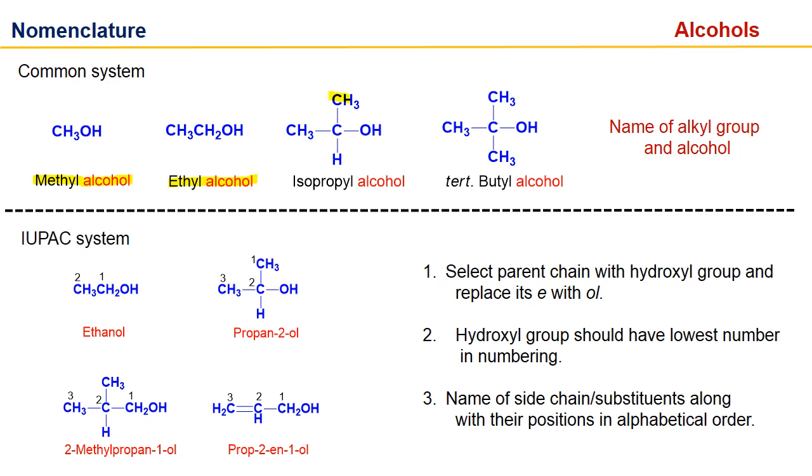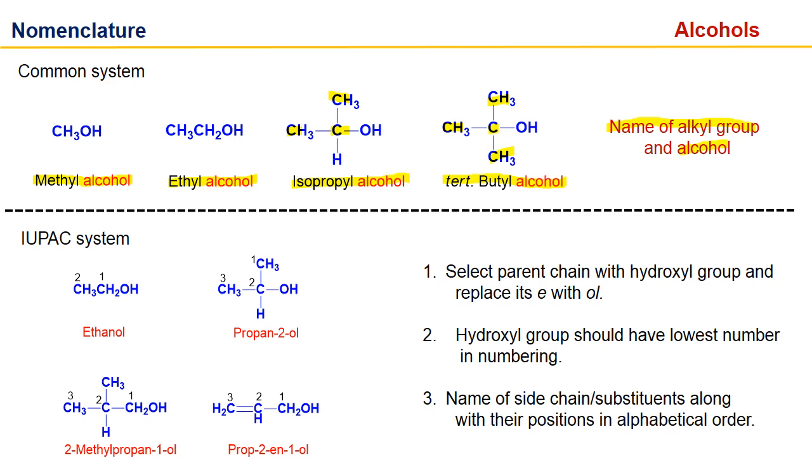If it has three carbon atoms and is branched, then it is isopropyl alcohol. If we have four carbon atoms and a branched carbon atom, this is tertiary butyl alcohol. So simply we need the name of the alkyl group, and then we add alcohol.